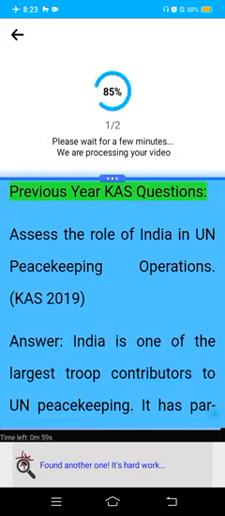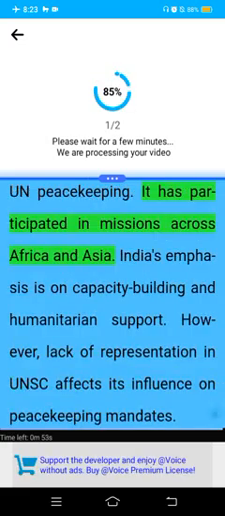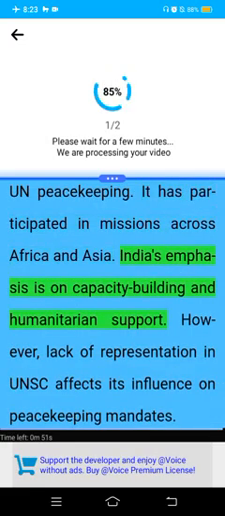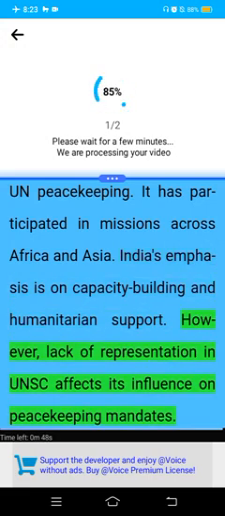Previous year CAS questions. Assess the role of India in UN peacekeeping operations. CAS 2019. Answer. India is one of the largest troop contributors to UN peacekeeping. It has participated in missions across Africa and Asia. India's emphasis is on capacity building and humanitarian support. However, lack of representation in the UNSC affects its influence on peacekeeping mandates.